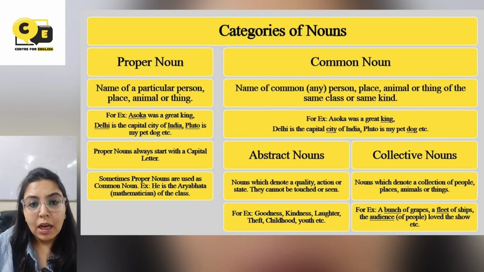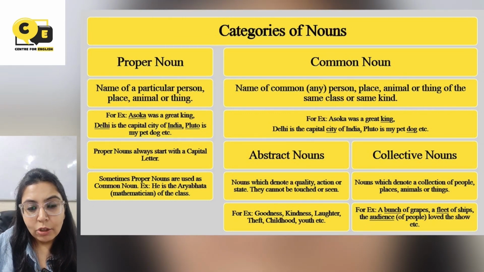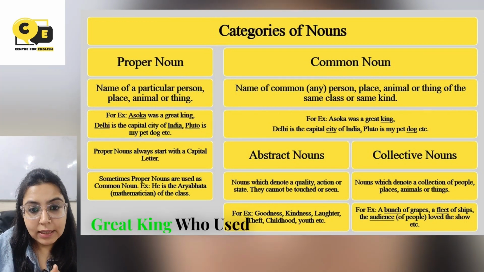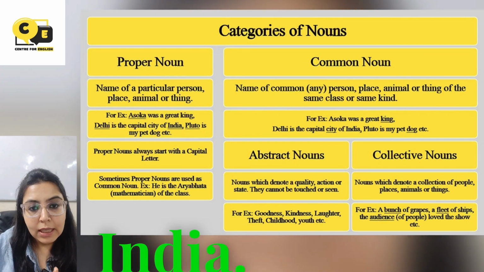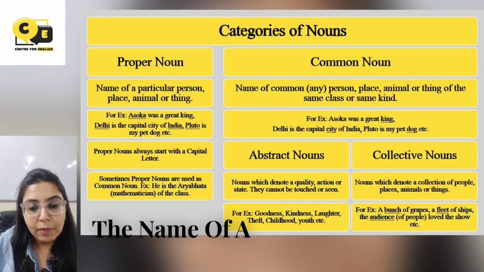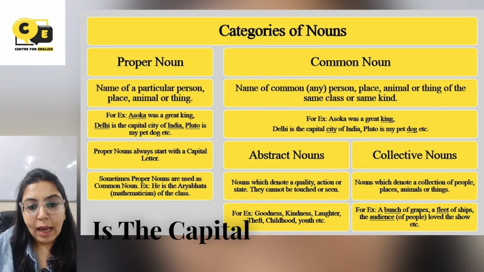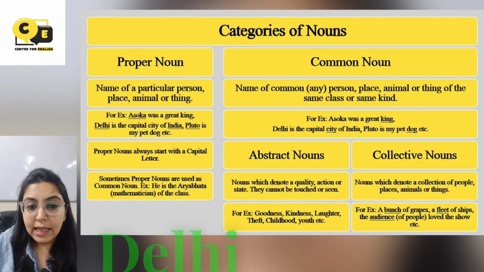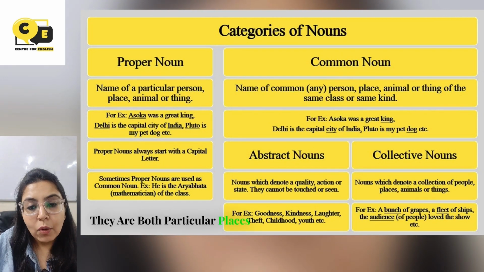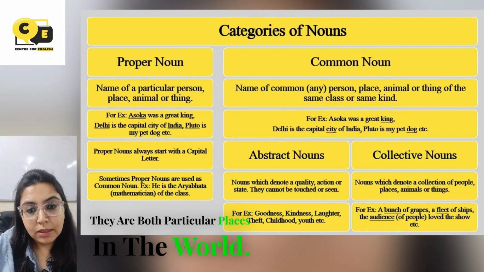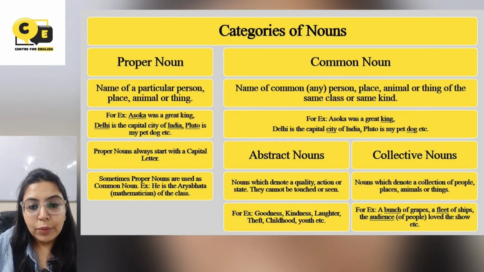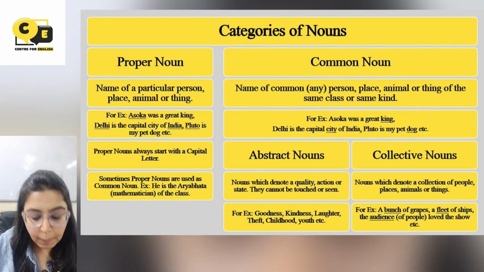For example, Ashoka was a great king. Now here the name Ashoka refers to this great king who used to rule over India. Now Ashoka, the name of a person, is a proper noun. Delhi is the capital city of India. Delhi and India, they are both particular places in the world. So Delhi and India will be proper nouns.